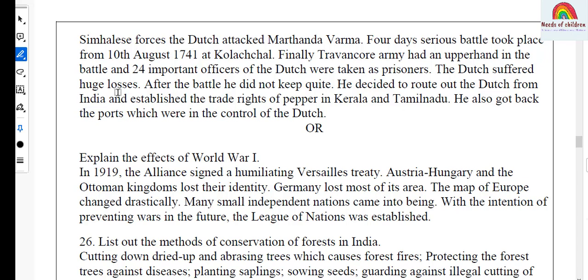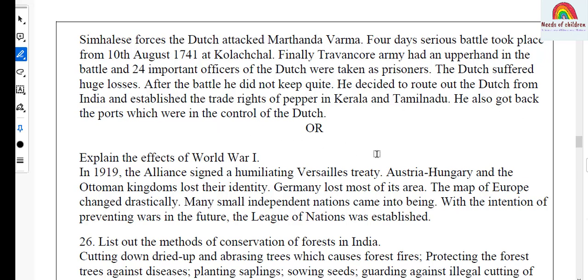After the battle, he did not keep quiet. He decided to root out the Dutch from India and established the trade rights of pepper in Kerala and Tamil Nadu. He also got back the ports which were in the control of the Dutch.